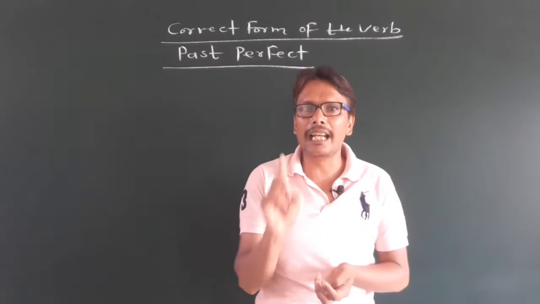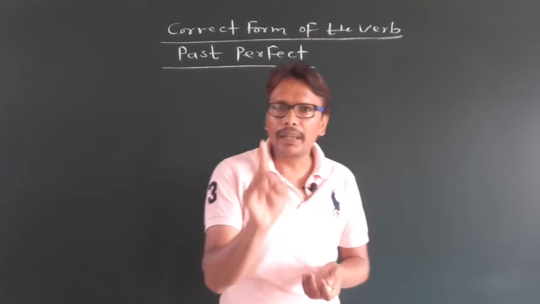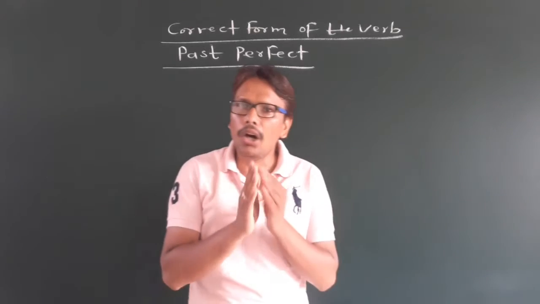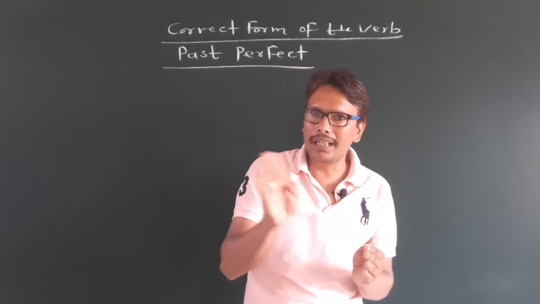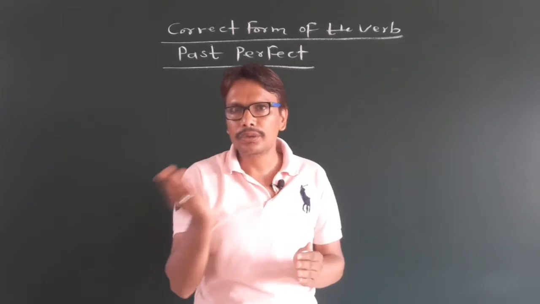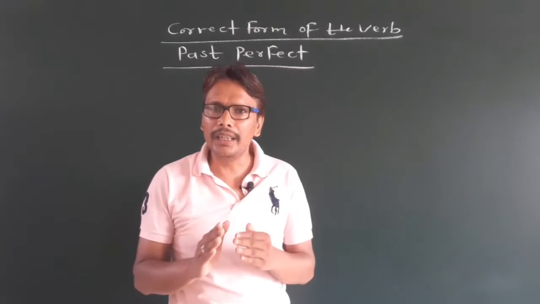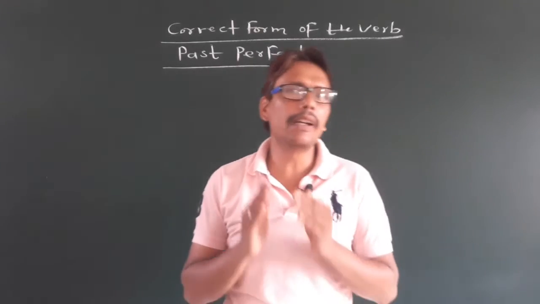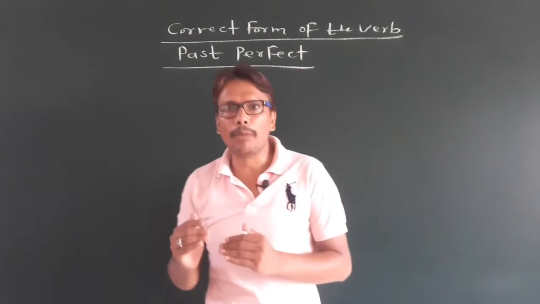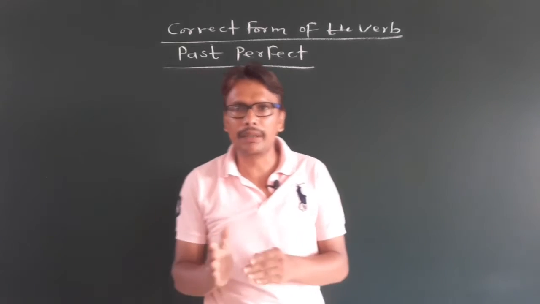Only a single helping verb, had, is always used in this tense, with all the subjects: singular noun, plural noun, I, we, you, they, he, she, it. Number 2, the third form of the main verb is used with the helping verb had.